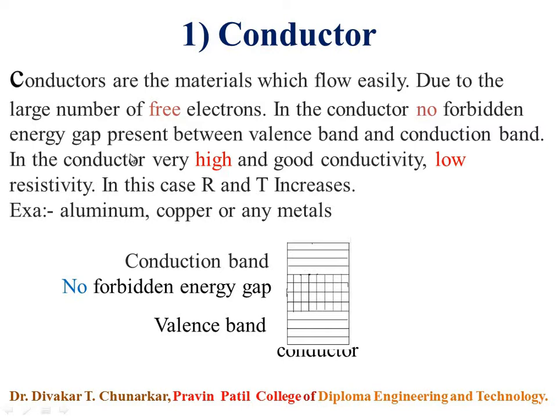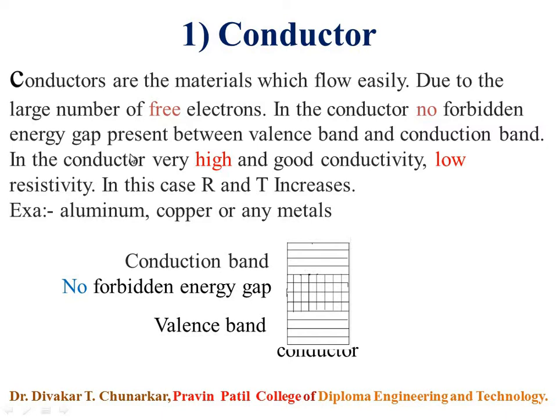In the conductor, very high conductivity, good conductivity, and low resistivity. In this conductor, resistance increases as the temperature of the wire or material increases.